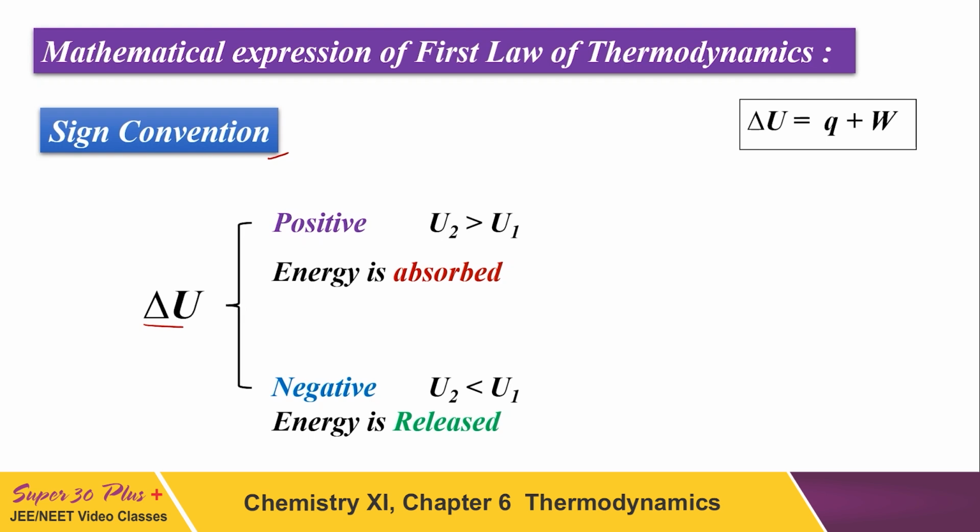Internal energy: if energy is absorbed, the final energy will be more and the initial will be less, so the change is positive. Please take note of that. Whenever heat is absorbed, the change in internal energy is positive. And when heat is released, the final energy U2 is lesser than the initial energy, and it is considered a negative sign. The sign convention of heat is the same for chemistry and physics, although there is a little change in sign for work, which we shall discuss later.